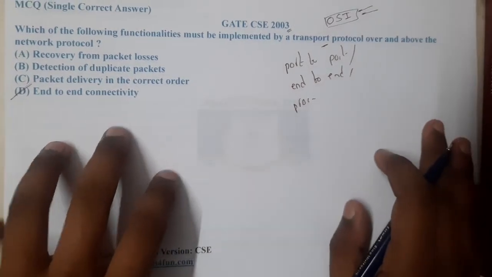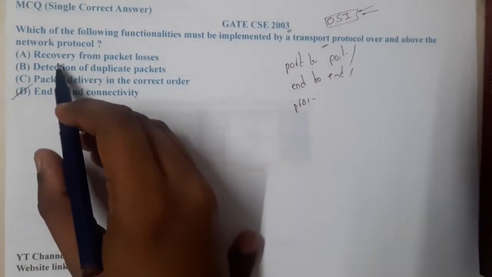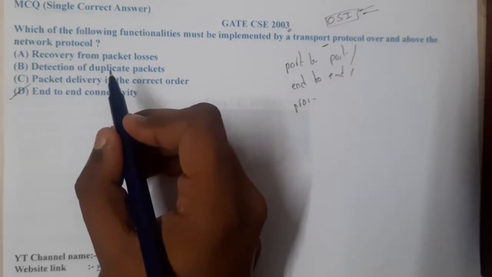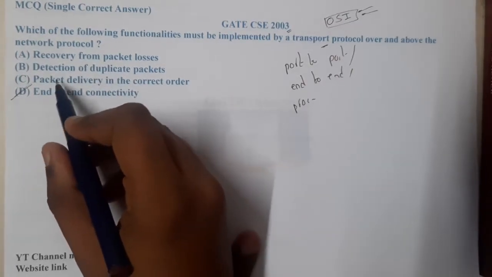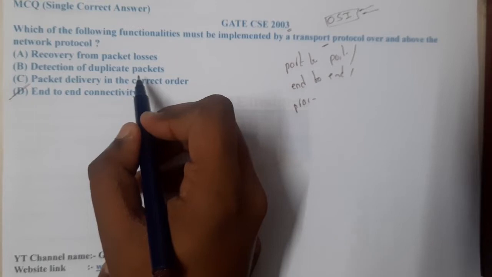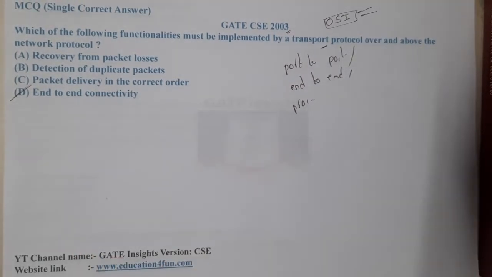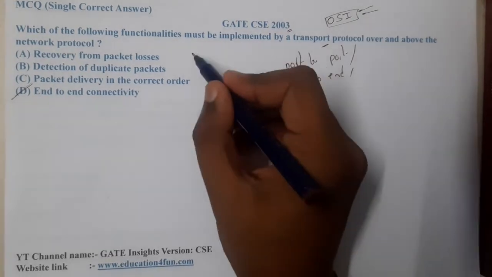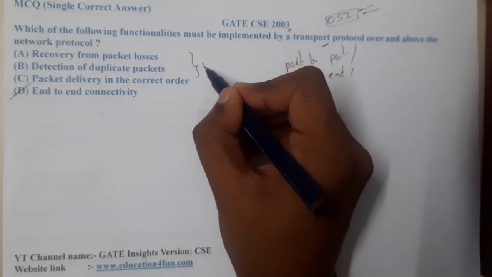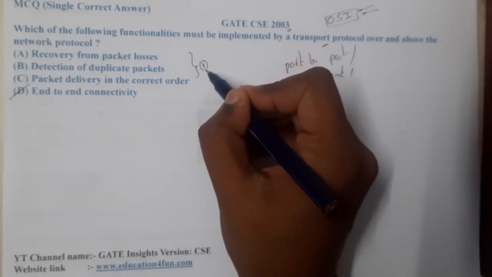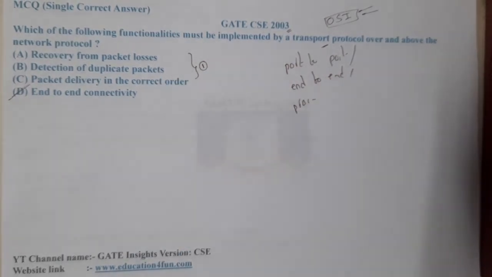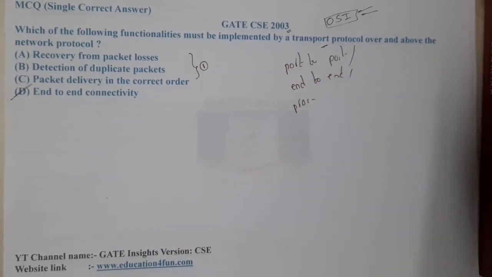The first option says recovery from packet loss. Option B says detection of duplicate packets. Option C says packet delivery in correct order. Basically, are these things taken care of by one individual layer, guys? No, right? These properties are handled by multiple layers.